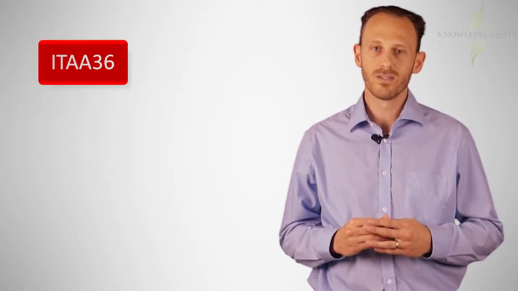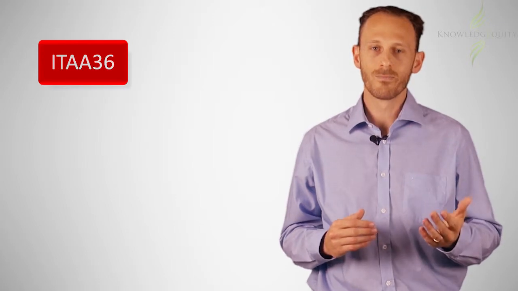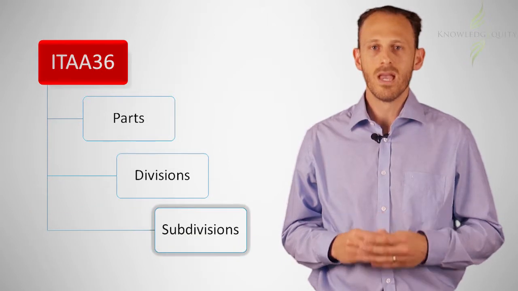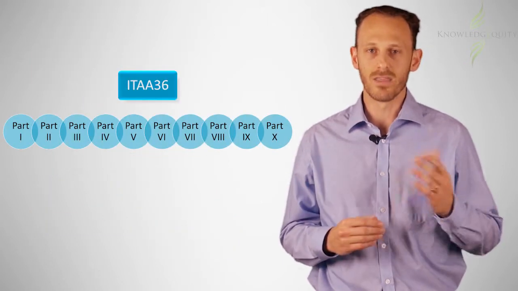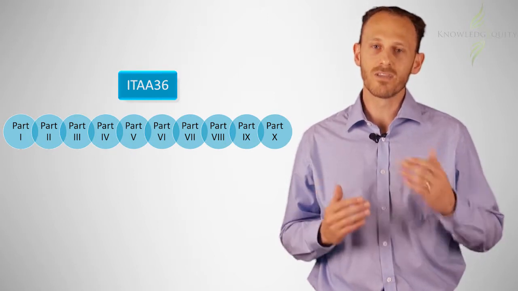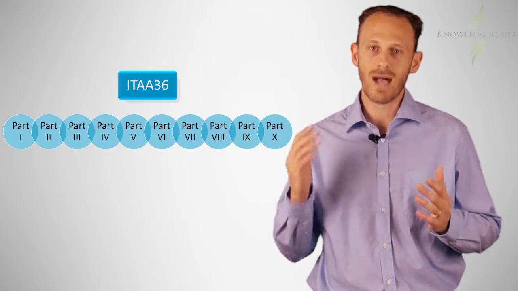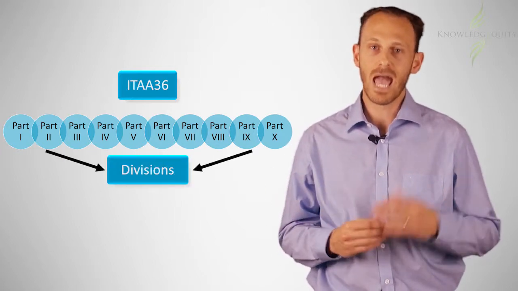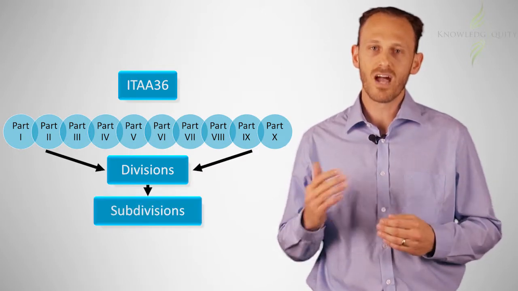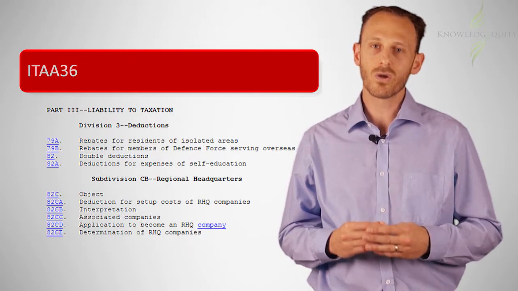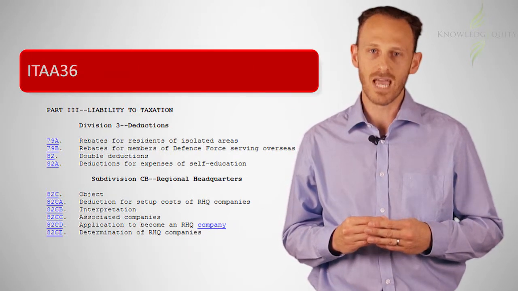For the ITAA 36, the structure is slightly different and has the following hierarchy: parts, divisions, subdivisions. There are 10 parts in the ITAA 36, all in Roman numerals, meaning that the ITAA 36 has Part 1 to Part 10. Some parts have divisions, and some divisions have subdivisions. Unlike the ITAA 97, the division and subdivision numbers do not correspond to the section numbers they contain.